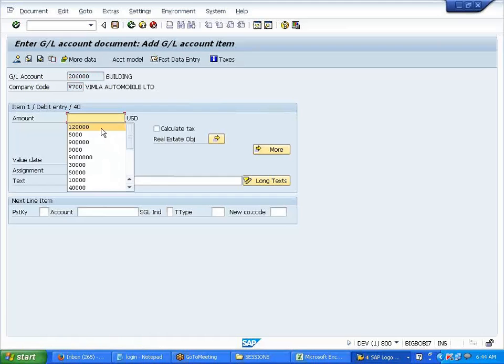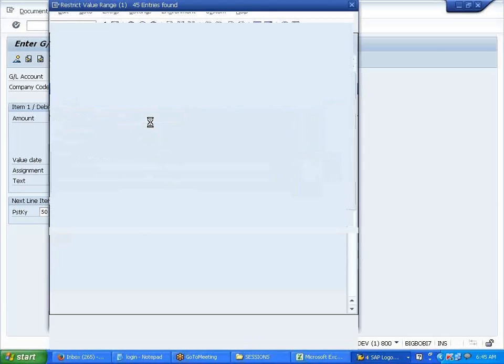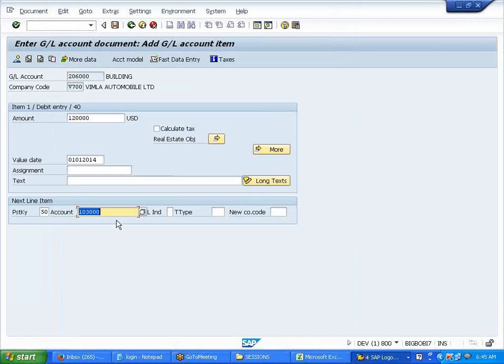We said 120, then 50, that is our credit accumulated depreciation. It is allowing, see, it has moved.